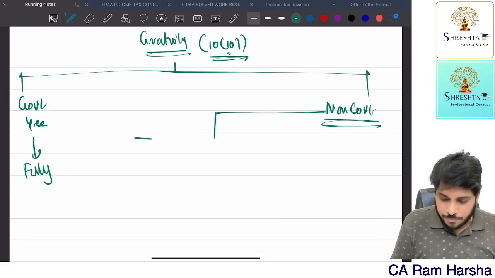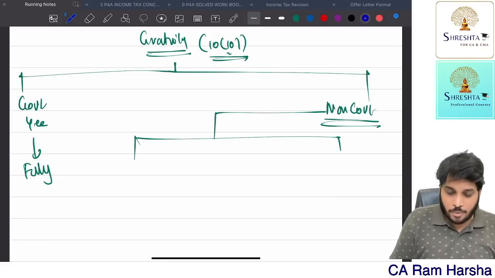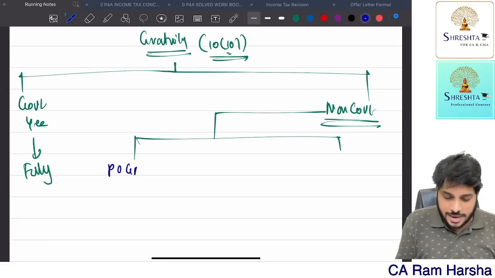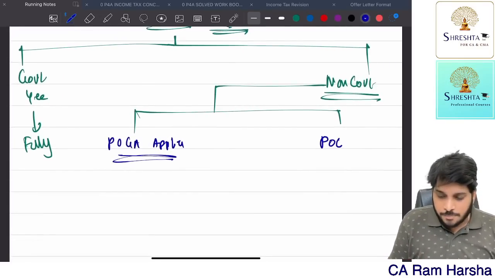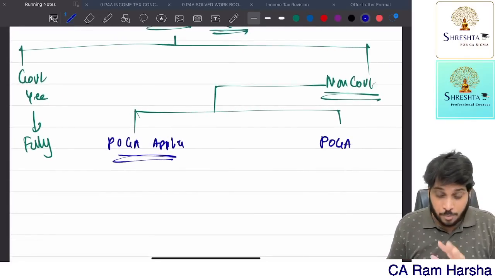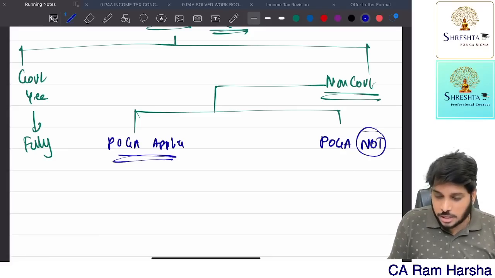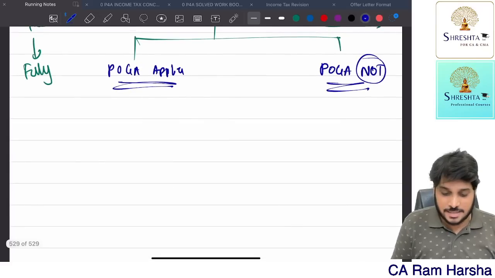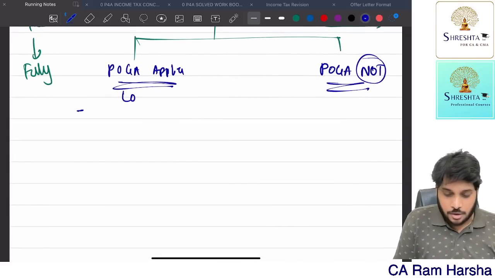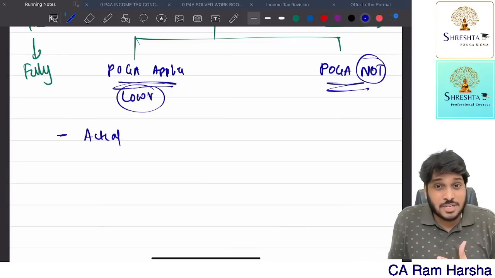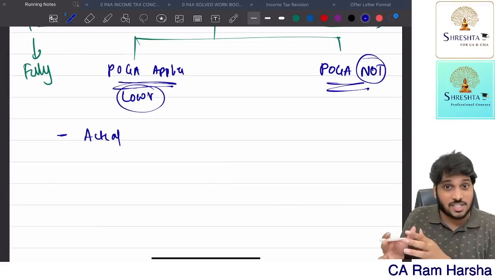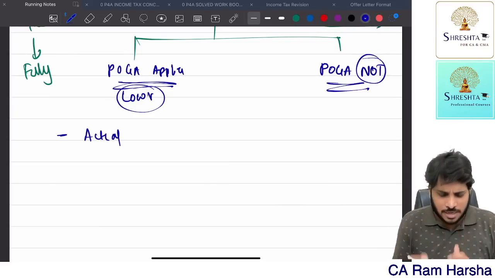Suppose gratuity is received by an employee for whom the Payment of Gratuity Act applies, or by an employee where the Payment of Gratuity Act is not applicable. Now, how to calculate exemption? Exemption is the lowest of the following. First, the actual amount, because exemption cannot be more than actual. Suppose you receive 10 lakhs gratuity. How much is exempted? Maximum 10 lakhs.